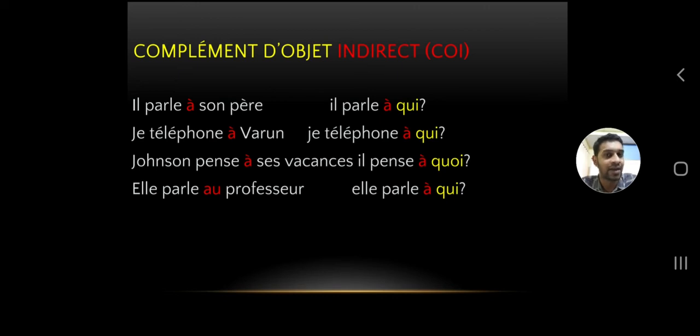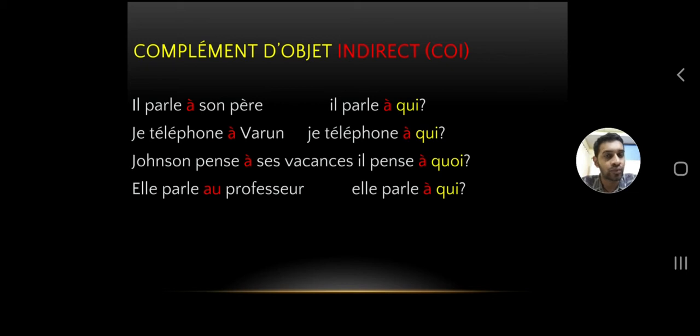Elle parle au professeur. Professeur is a noun, and as it is placed here as an object, we use au, not à. À will be placed for a name; if it's a noun like professor, we place au.